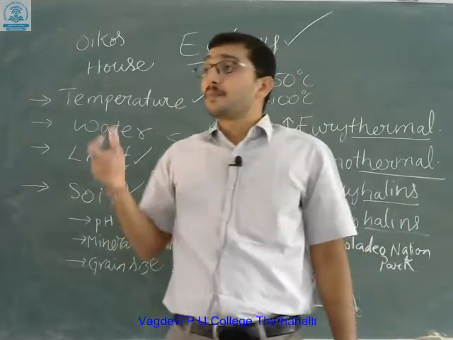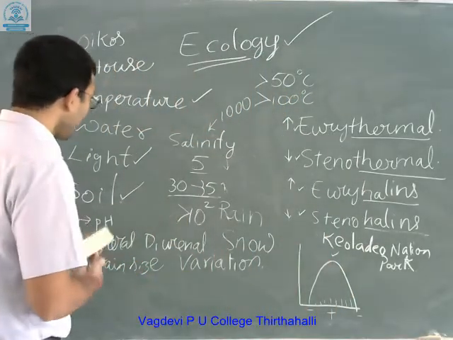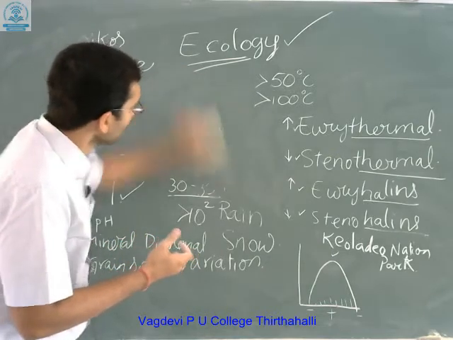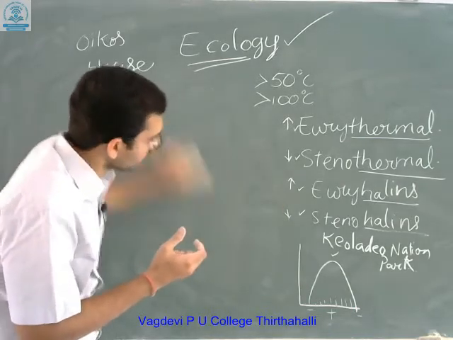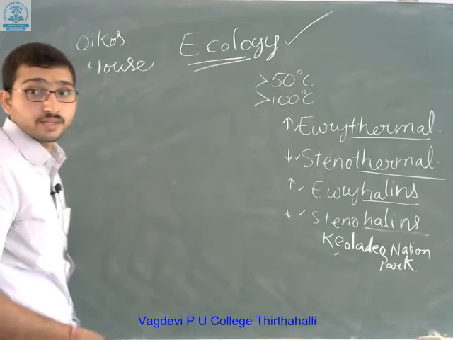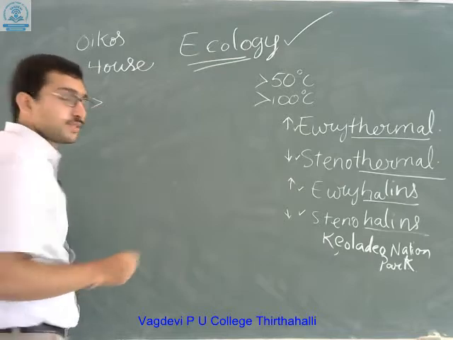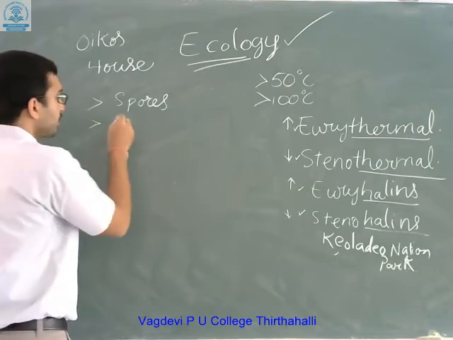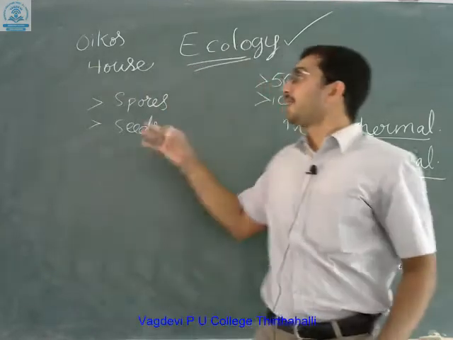Next, plants produce seeds. These seeds give protection to the plant, and the seed is ultimately a form of hibernation in some organisms. Few microorganisms produce spores during unfavorable conditions, and even plants produce seeds. These seeds and spores can sustain high temperatures.